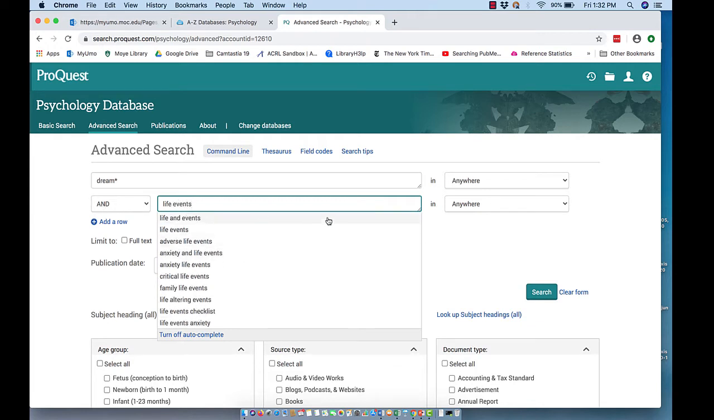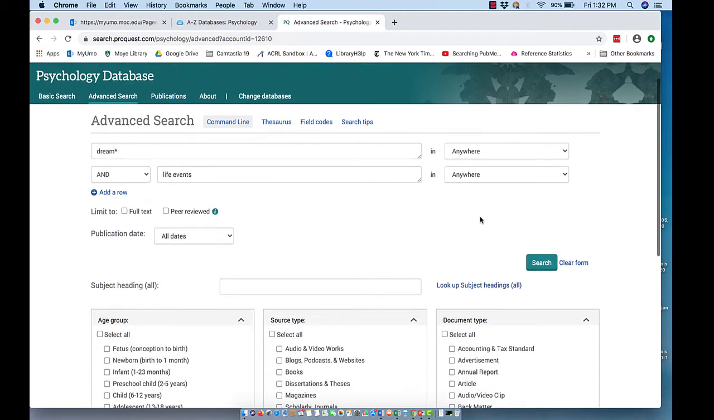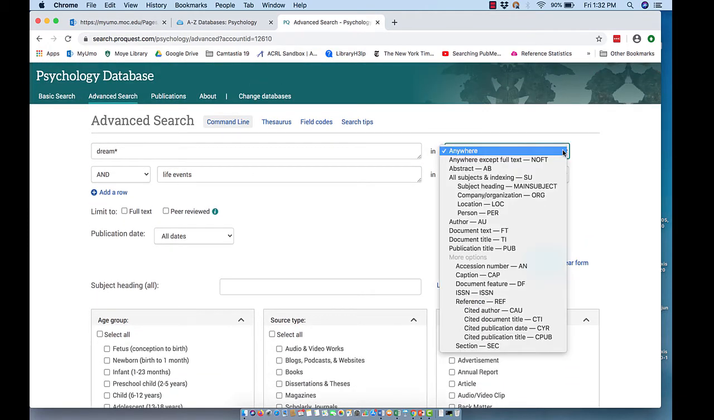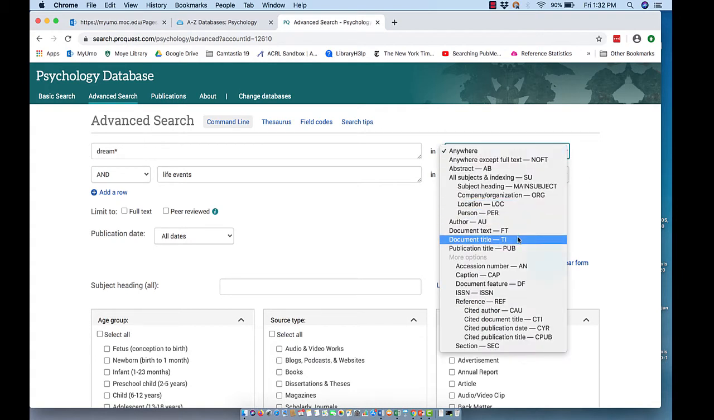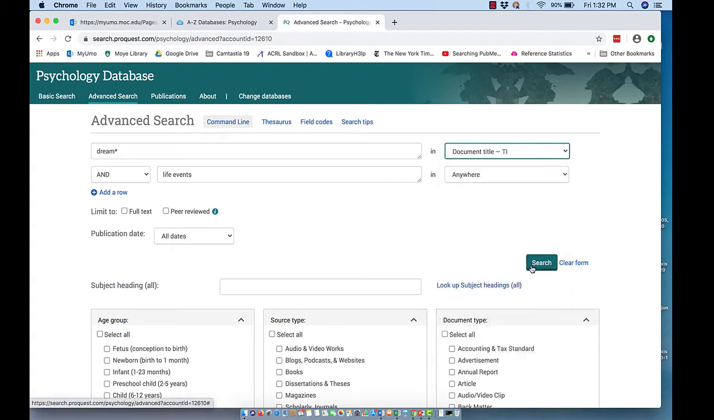I'm going to leave it set as and. Here are the fields. They don't call them fields. Sometimes they're called index, sometimes they're called fields. This one just says anywhere. Again, I could put dreams in the title. Let's try that and see if it works.